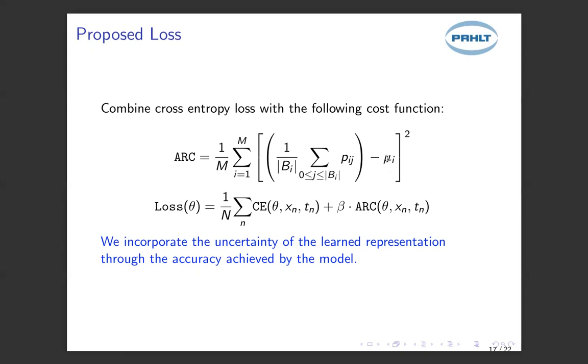Note that the accuracy of this bin will tell us the degree of data uncertainty that is present in our data. So for example, if this is 0.8, this means that it doesn't make sense to force our model to learn a 1-0 probability assignment because there's some degree of overlapping. So we force the confidence to match this accuracy. This is one of the versions of the loss. We have the other version in the paper. Please feel free to check it. So we minimize this distance, this simple form of loss.